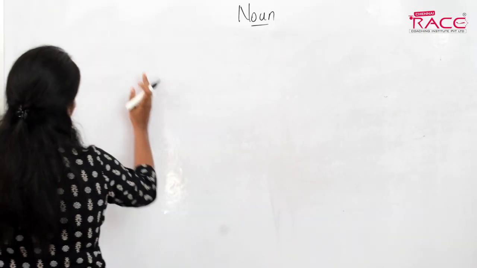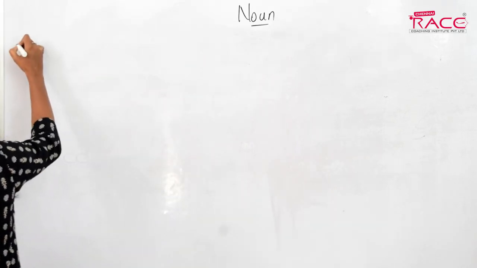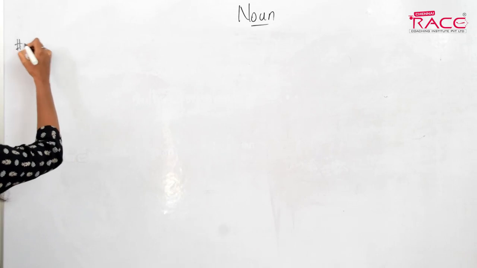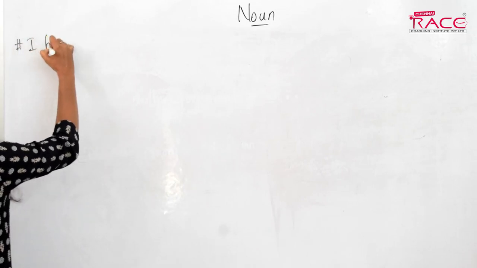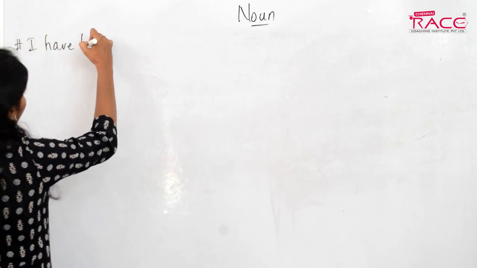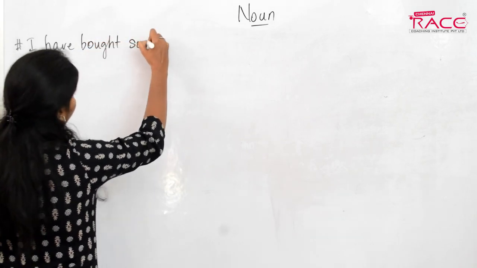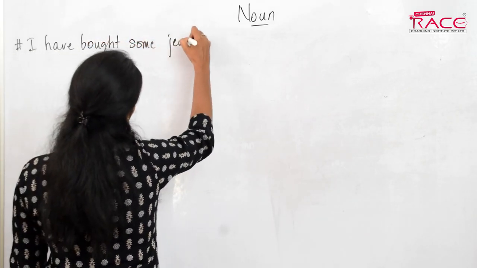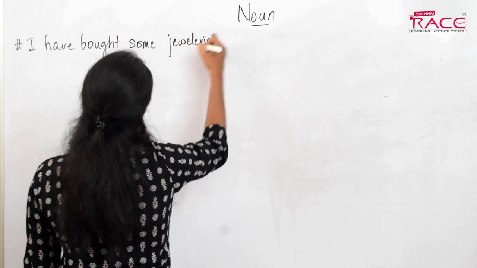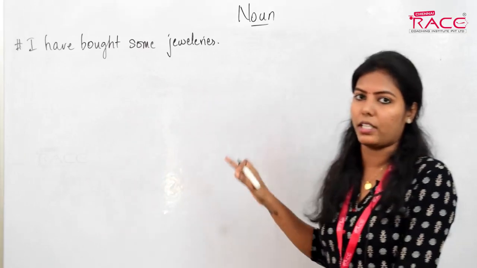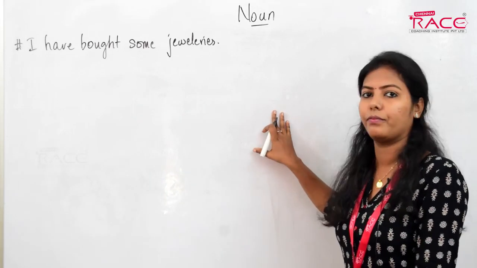Okay, we saw all these things under point number 1. They were the exceptional cases. Now we'll see point number 2. When I tell you, like, I have bought some jewelries. Okay, I'm telling you, like, I have bought some jewelries. In this sentence, what's the error here?